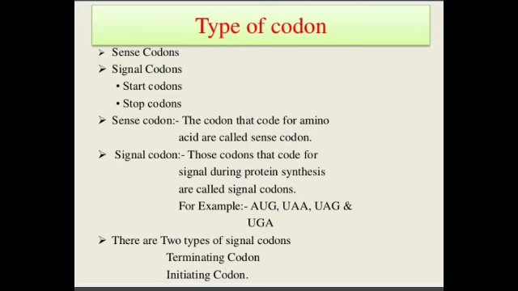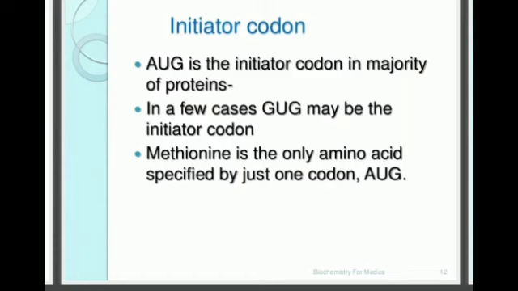Signal codon is of 2 types, terminating and initiating. Initiator codon is the codon which starts the polypeptide synthesis, and terminator means it ends the codon.